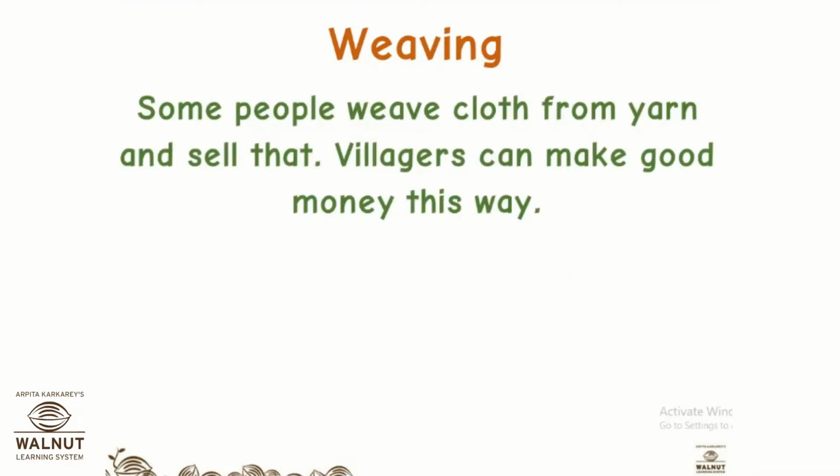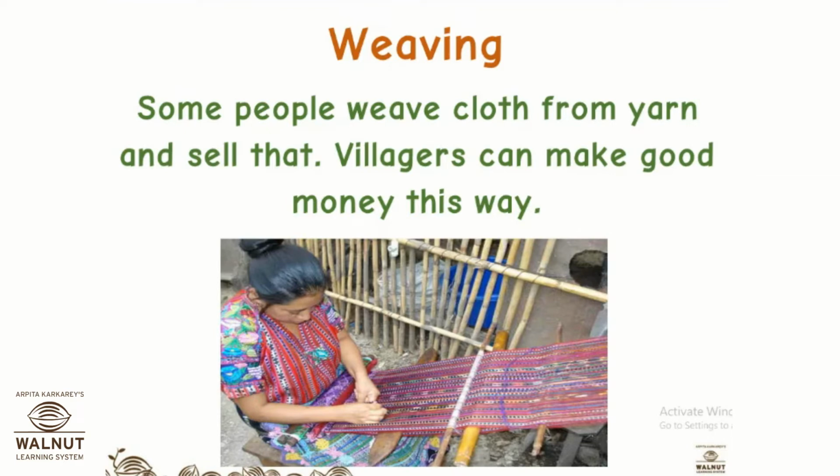Some people weave cloth from yarn and sell that. Villagers can make good money this way. So do you know what weaving cloth is? Have you seen Gandhiji's picture with the charkha? Yes, hand spin, where he puts cotton and it is spun into yarn. That means you make long threads out of it and then you weave it to form a cloth. Okay, so this is the way it is done on a handspin. So these people do such kind of work.